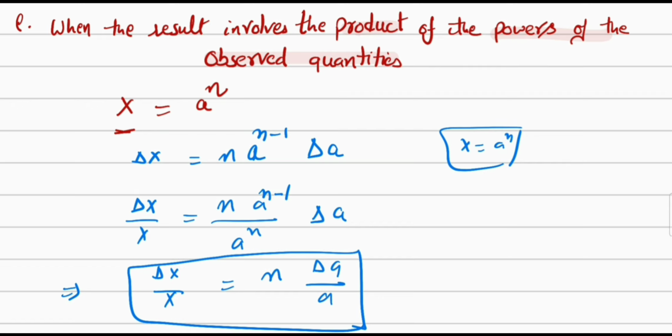Here also we will get the relative error n times the relative error of A.